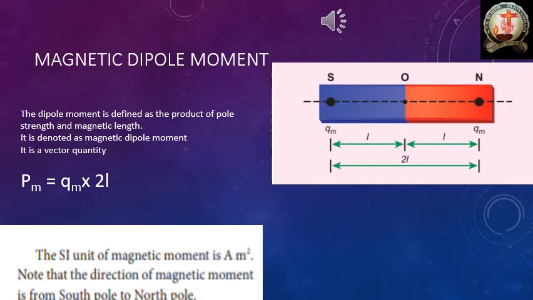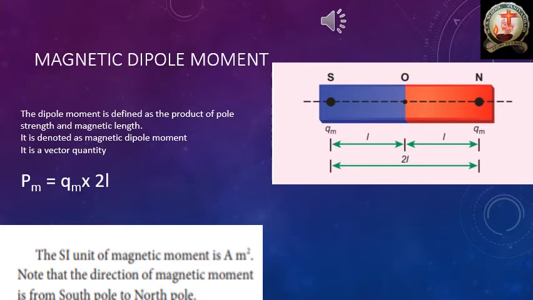Each pole has pole strength. Remember, each pole has pole strength, which is denoted as Q suffix M. If you see the figure, you will understand. I indicated Q suffix M at the south pole, and at the same time at the north pole.